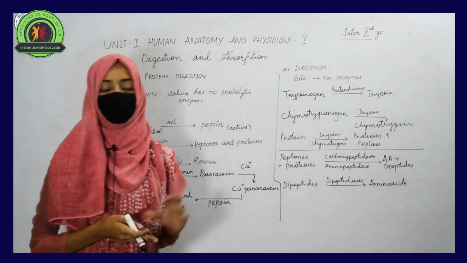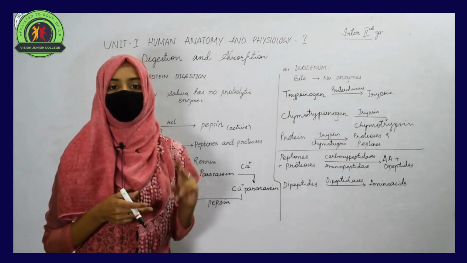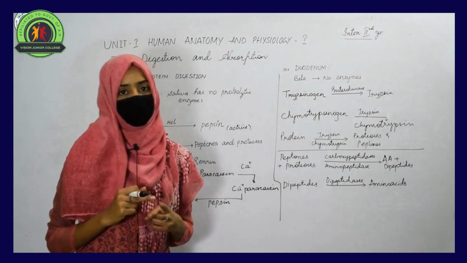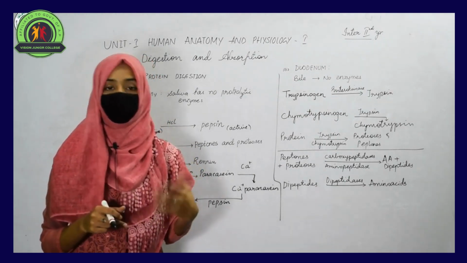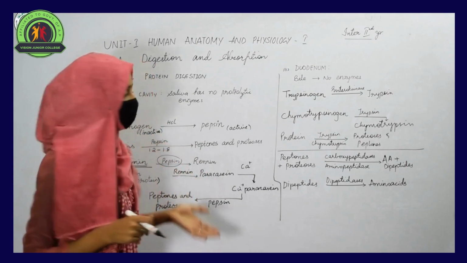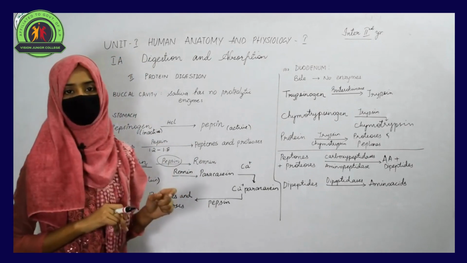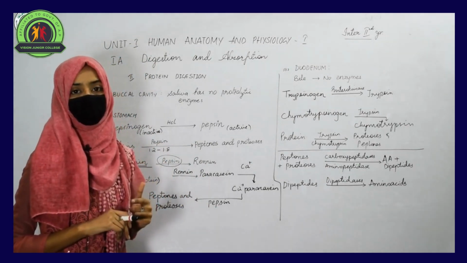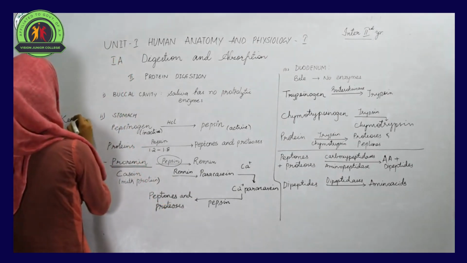So in the stomach, we need to always remember that two enzymes are essential, renin and pepsin. Both are required to break down different kinds of proteins so that they can be easily absorbed by our body. But pepsin cannot break down some proteins like keratin.